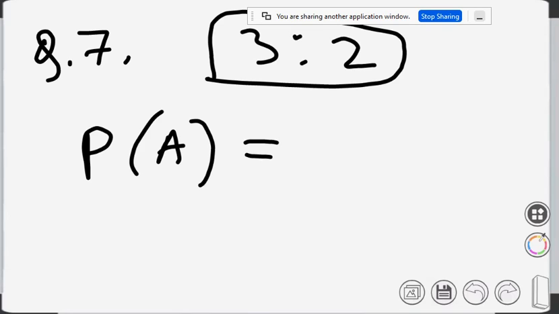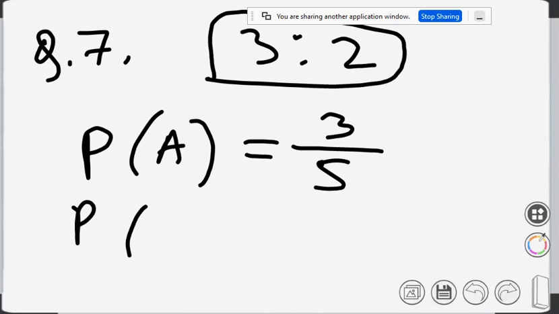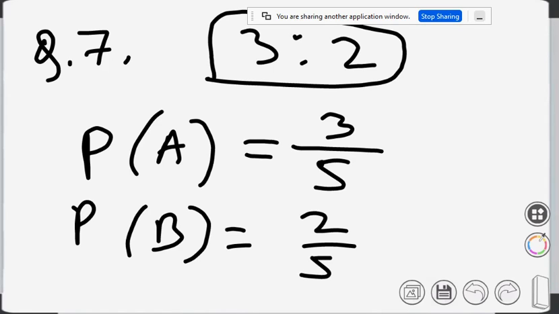So it means A will win 3 times and B will win 2 times if 5 games are played. So the probability of A winning is 3 by 5. Obviously the probability of B winning is 2 by 5.